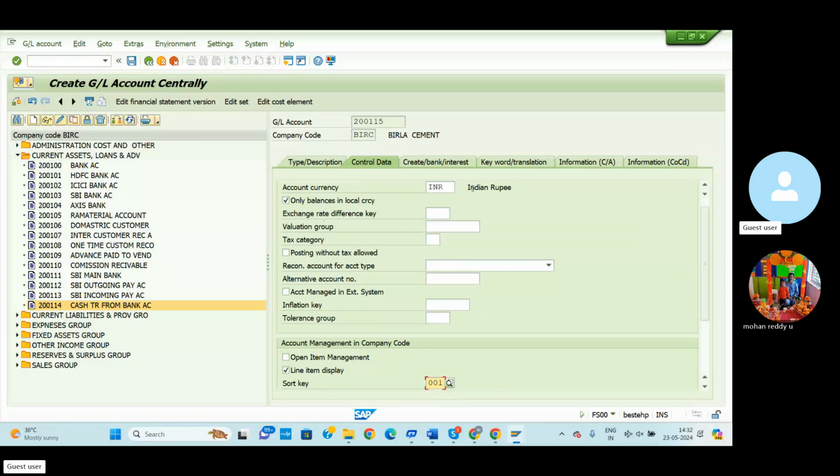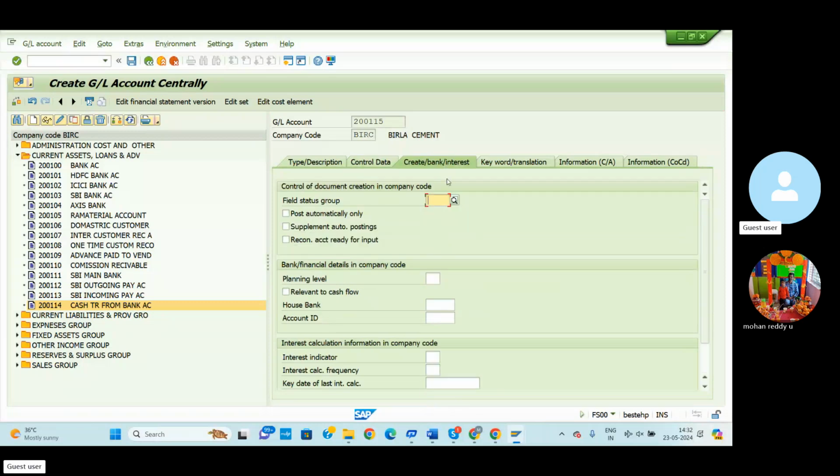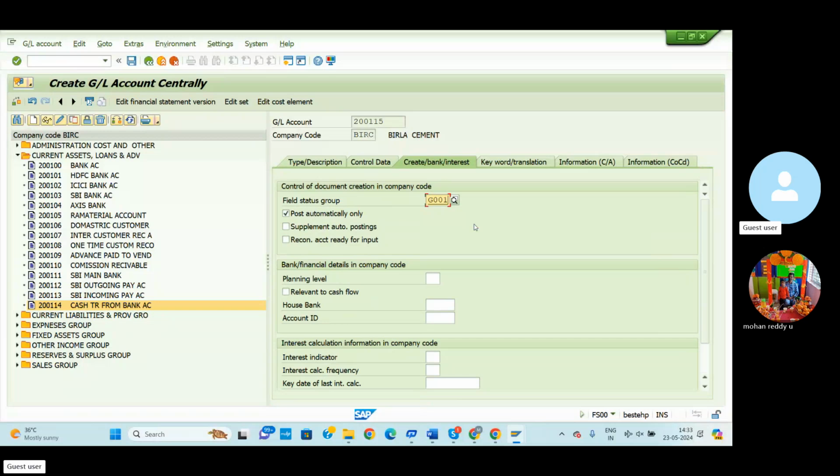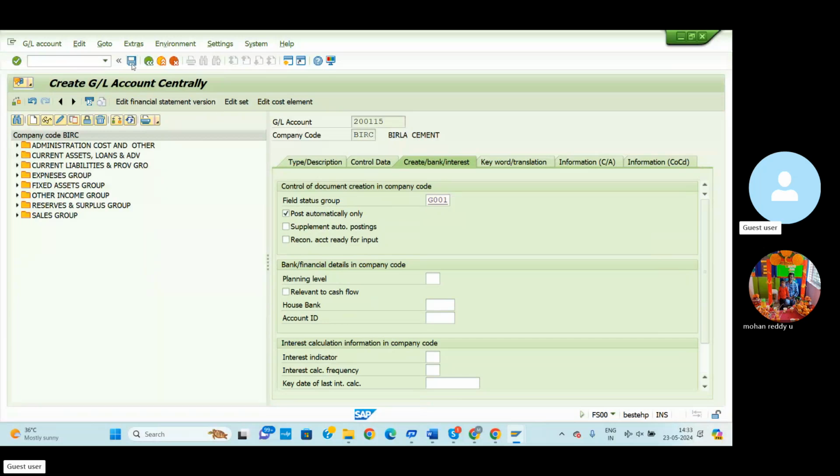It indicates the posting date. Then go to the create bank interest. Here you can select the post automatically option and select G001. It is for the regular transaction purpose. We can select G001 anytime. It is like general text with allocation. So select here, then go to save.